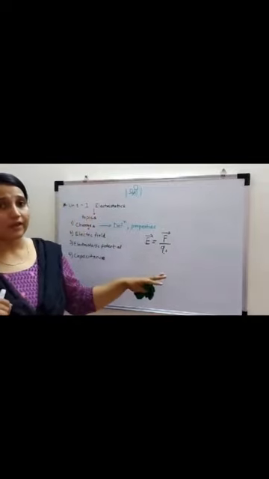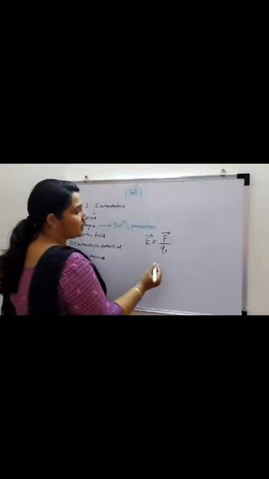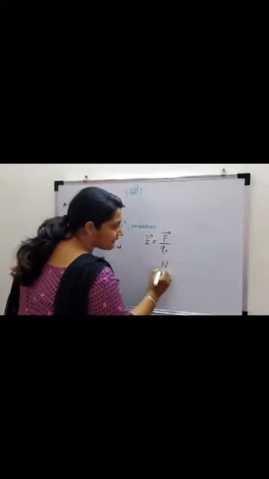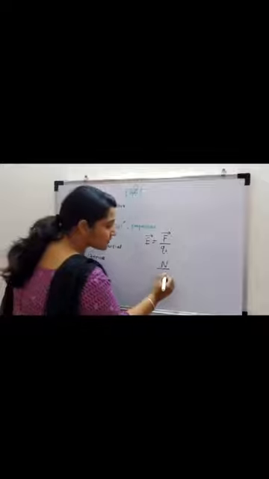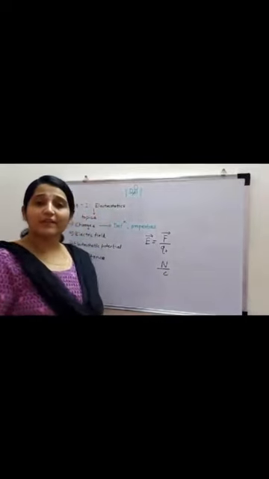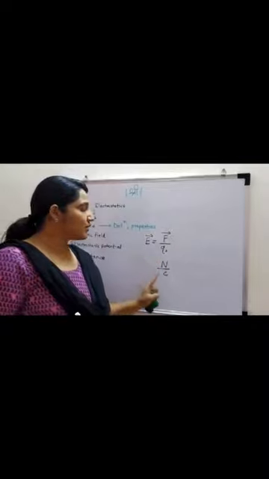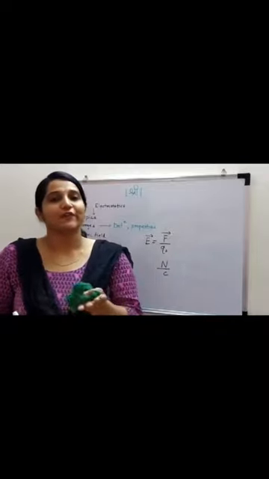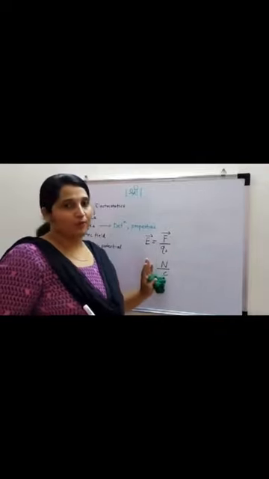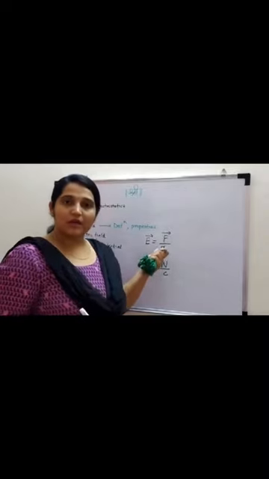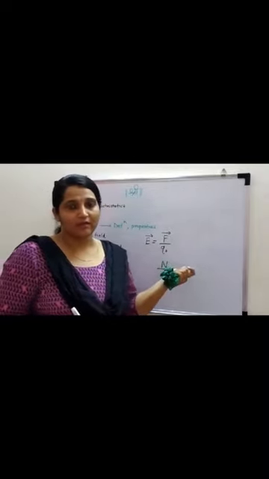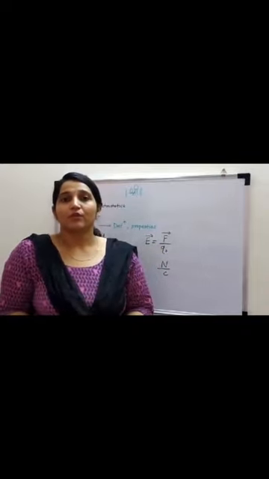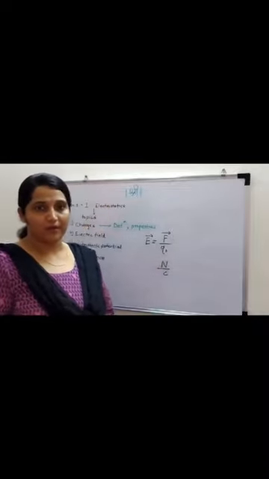You can find out the SI unit of this electric field. What will be the unit of force? Newton, divided by the unit of charge, Coulomb. So the unit of electric field will be Newton per Coulomb. You don't have to remember this. You can find out each and every SI unit if you know the formula. This also comes particularly for the numericals. Numericals are the things which give you the direct marks. So if you know the formulas, you can use them in the numerical.